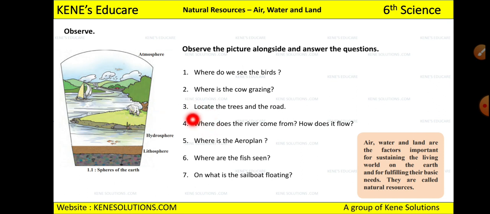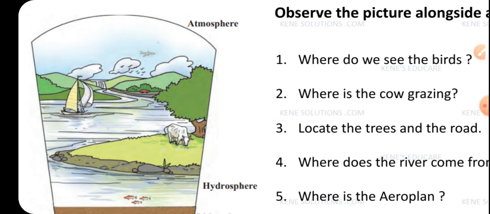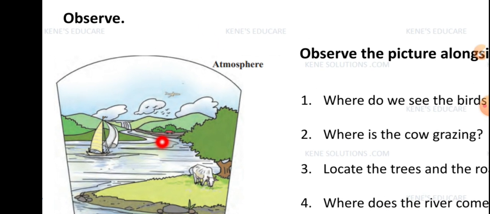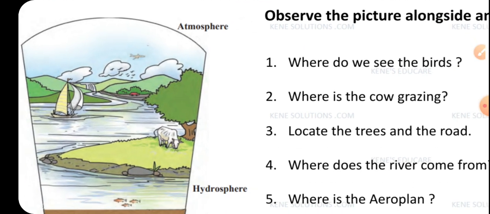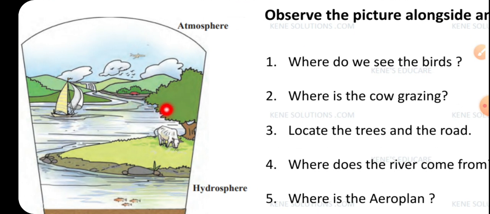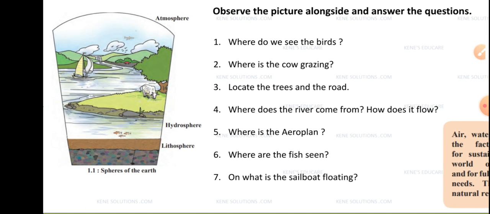Then can you locate the trees and the roads? This is the tree, and if you can see here, at the back side you can see a small car. So you can locate the cow, the trees and the road. And there is a plane also here, which is there in the atmosphere, right?